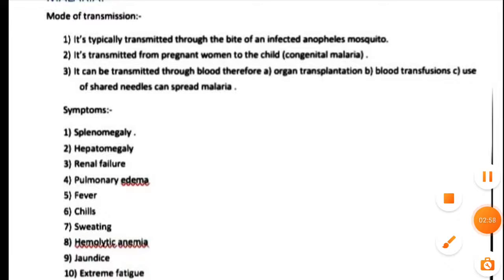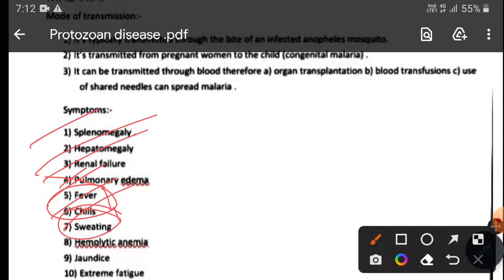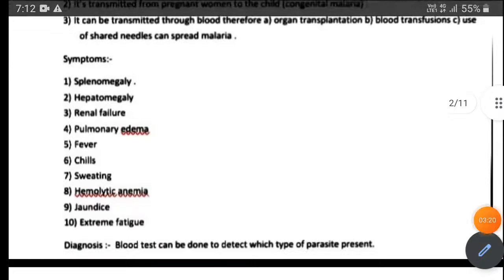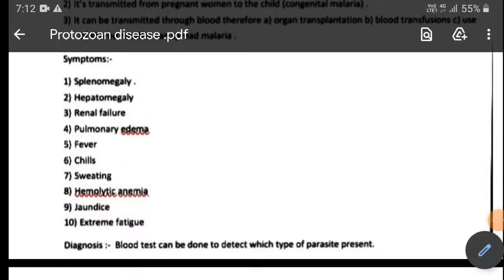So what are the symptoms? You may observe splenomegaly, enlargement of the spleen, hepatomegaly, renal failure, pulmonary edema. Most important are these 3: fever, chills and sweating. That is the characteristic of malaria. You may observe fever, chills and sweating every 3 to 4 days if you are infected with malaria, along with hemolytic anemia, jaundice, extreme fatigue.